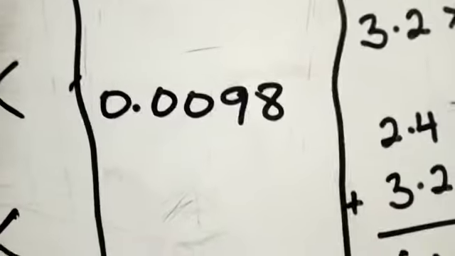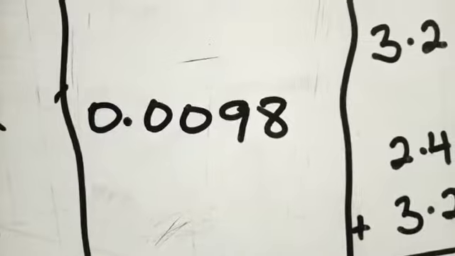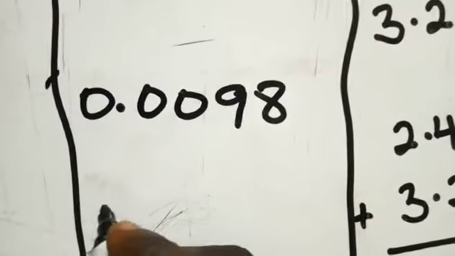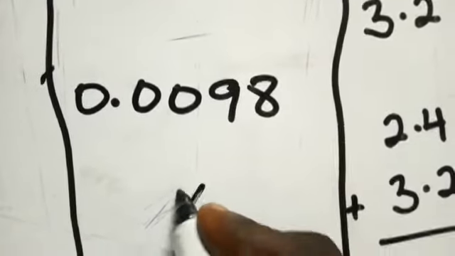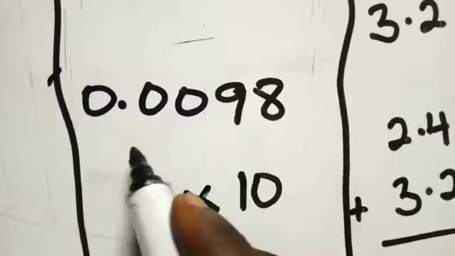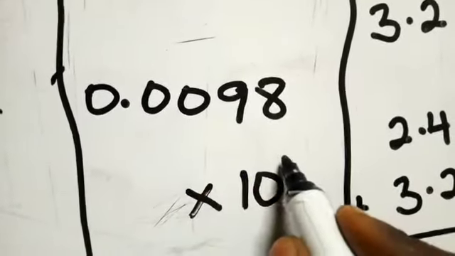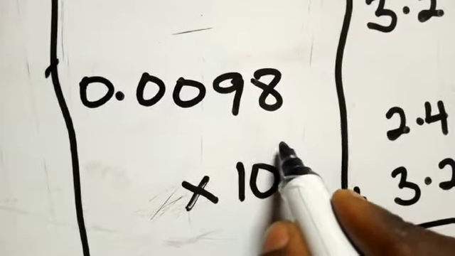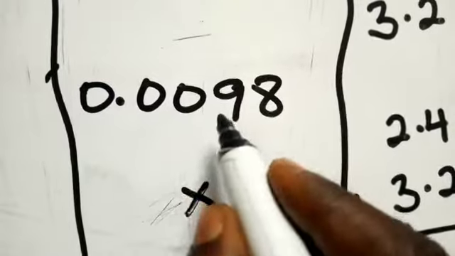0.0098. They say you should express this in standard form. How do you do that? Now you know in a standard form the first number, which is your age, has to be between 1 to 9. Is that okay? Then we know that the company has a base of 10, right? Now look at what is happening. The guy brought 0 point something something, and then it means that your gift at the end of the year will be a negative, right? Since you brought 0 point something, you are not up to 1, right?